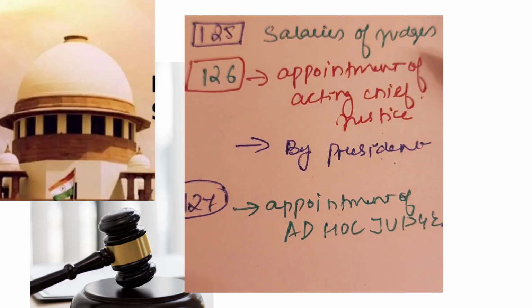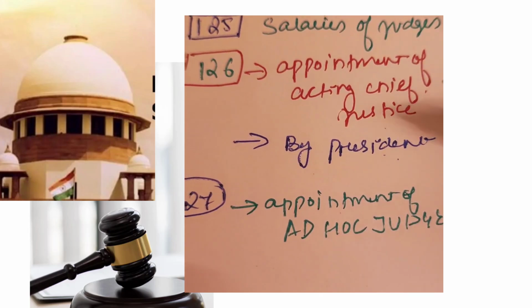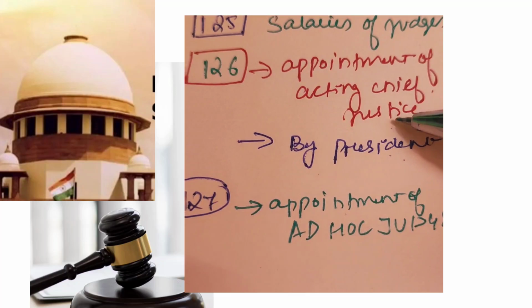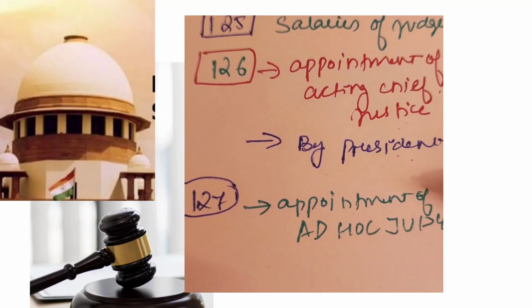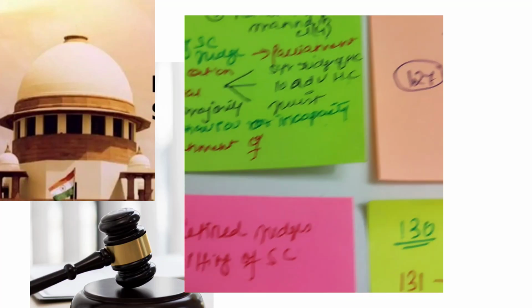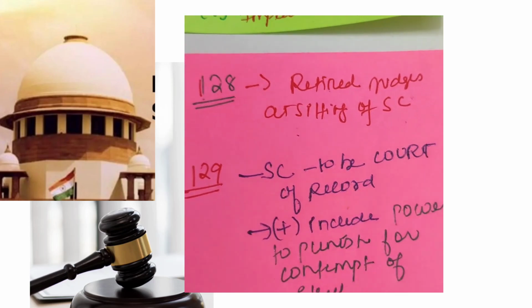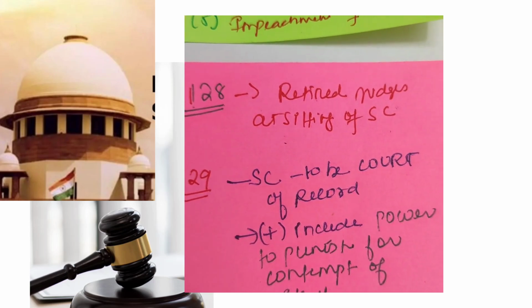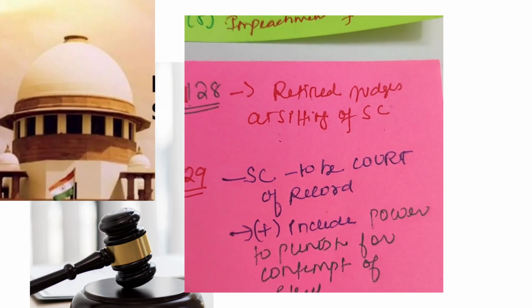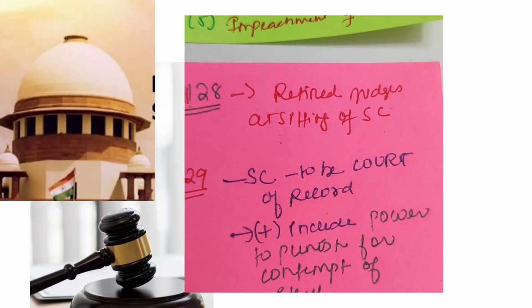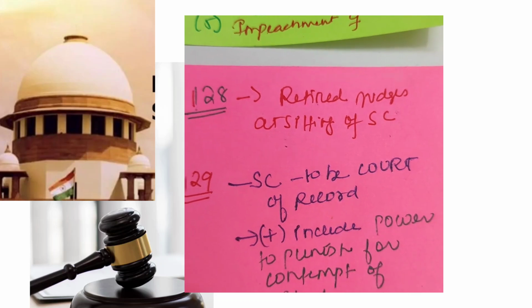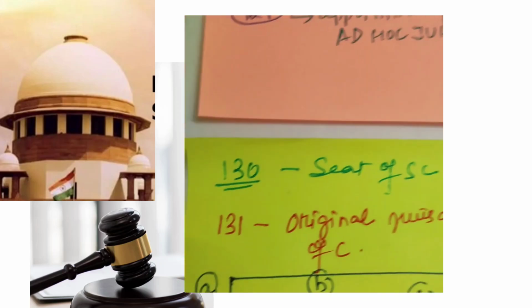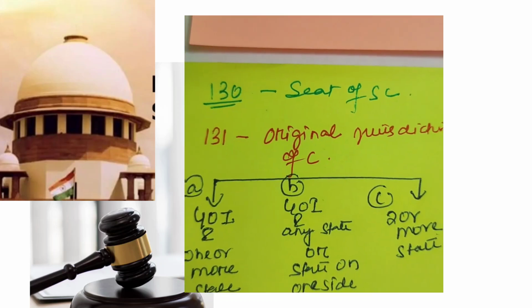Article 126: appointment of acting Chief Justice; the President is going to appoint the acting Chief Justice. Article 127: appointment of ad hoc judges. Article 128: attendance of retired judges at sittings of the Supreme Court. Article 129: Supreme Court to be a court of record, which includes the power to punish for contempt of itself. Article 130: seat of the Supreme Court.